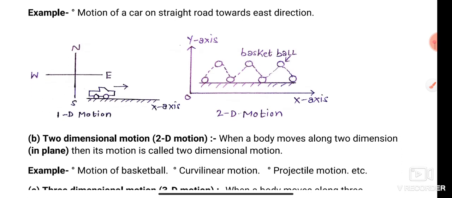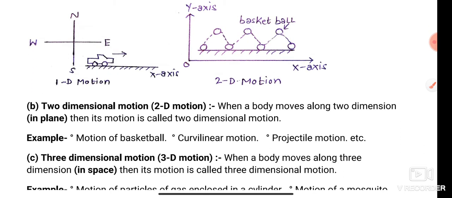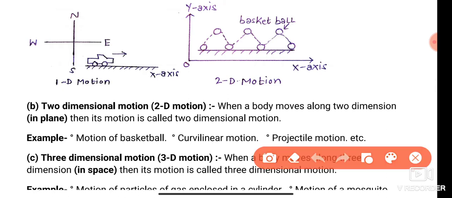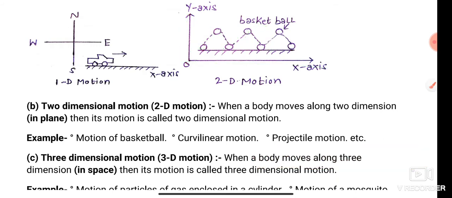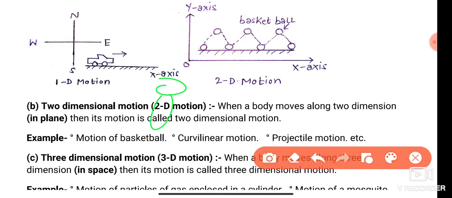Second is two dimensional motion. When a body or object moves in two dimensions or in a plane, then the motion is called two dimensional motion. Here are the x and y axes. A basketball bounces upward and also moves forward, so it does two dimensional motion. A child jumps in a sack race and moves forward, running towards its target point, so he also does two dimensional motion.